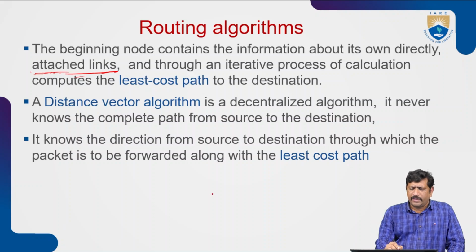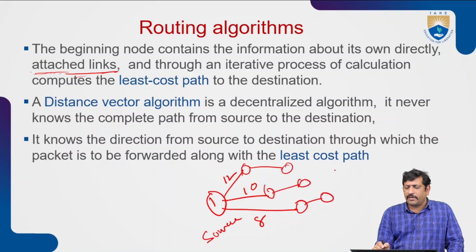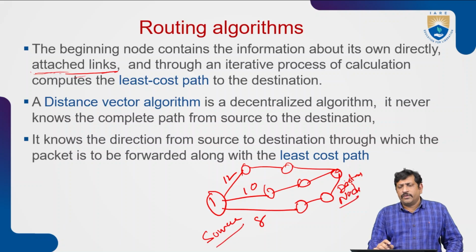Now take node 1, which has a number of links. One link has cost 12, another has cost 10, and another has cost 8. Node 1 is the source node, and it is connected to other nodes. This other node is the destination node. So this is source to destination.